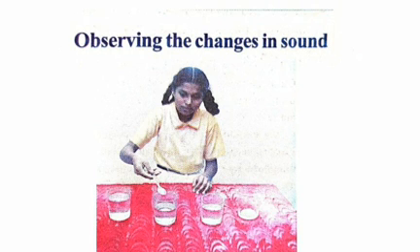Now we will discuss one more activity, observing the changes in sound. How can we observe the changes in sound? Take 4 to 5 metal or glass bowls or tumblers, fill them with water in increasing order, and strike each bowl or tumbler gently with a spoon.